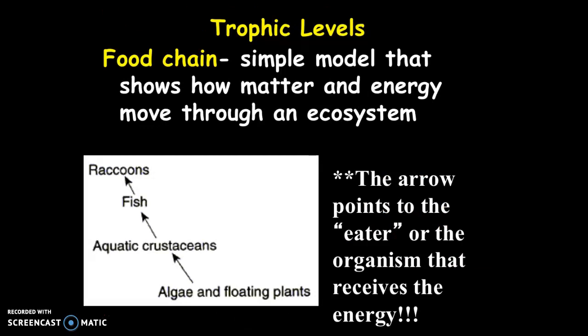So now when we talk about these different consumers and producers and their eating habits, we can refer to trophic levels. This is where we're going to start in talking about food chains and food webs. When we talk about these different trophic levels, we're just referring to models that show how matter and energy will move through an ecosystem. A chain refers to the straight line of those different trophic levels, where the arrows are pointing towards the consumer in that system. So this is essentially pointing from the organism towards the eater.